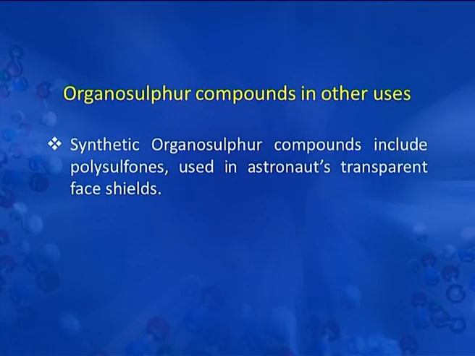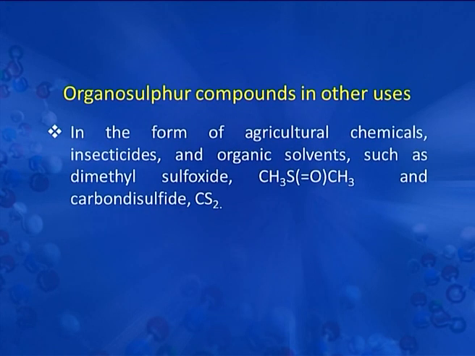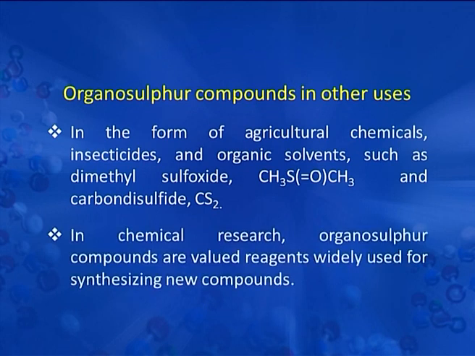Now, we will discuss the uses of organosulphur compounds. Synthetic organosulphur compounds include polysulfones used in astronauts' transparent face shields. Polythiophenes are materials possessing the metal-like ability to conduct electricity. They are also used in the form of agricultural chemicals, insecticides, and organic solvents such as dimethyl sulfoxide and carbon disulfide, that is CS2. Another use is in chemical research. Organosulphur compounds are valued reagents widely used for synthesizing new compounds.